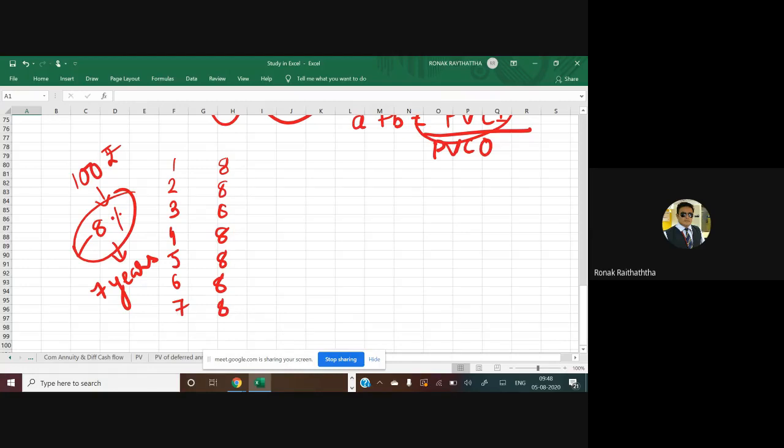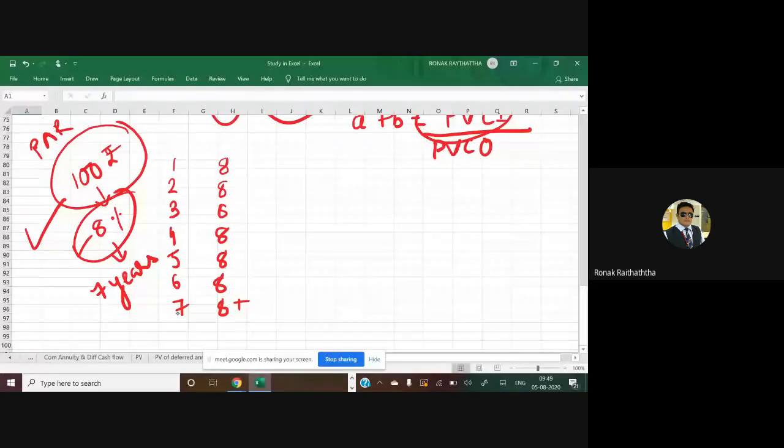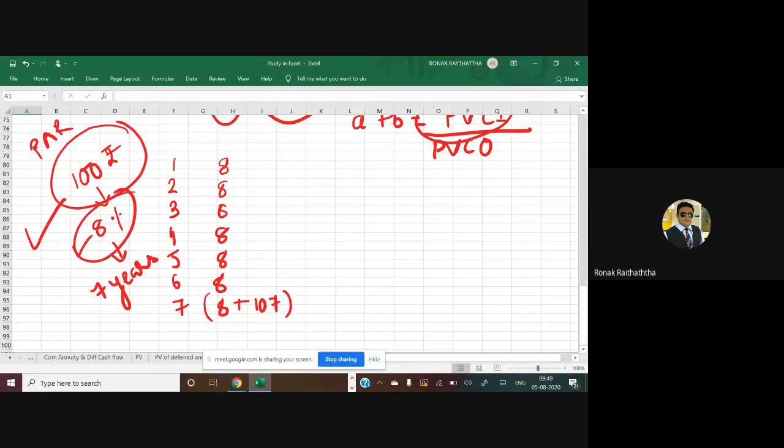At that point of time, we are going to get the maturity amount as well. And if nothing is said to you what will be the maturity amount, you will be assuming that the maturity amount is the par value, on which I will be getting 107 plus 8 in year number 7. So that is the interpretation of this bond. These are my cash inflows.